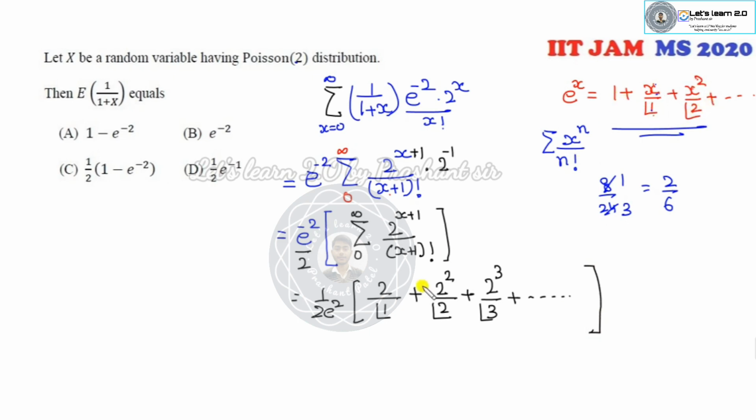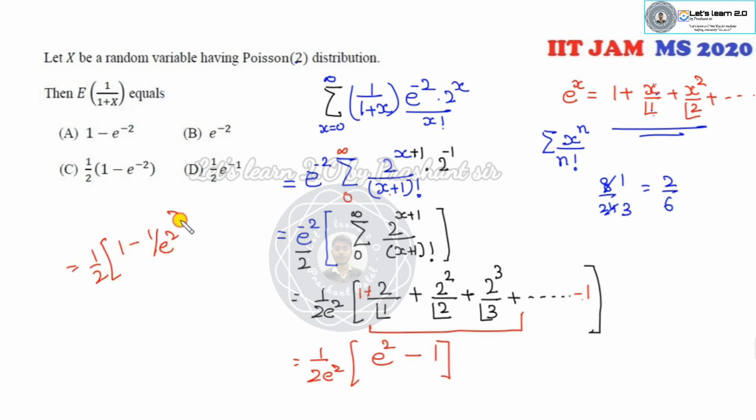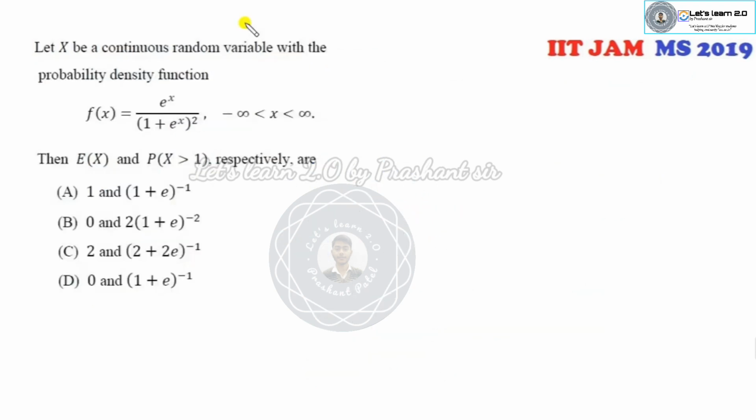Now you can compare this one: 2 over 1 factorial, 2 square over 2 factorial. So I only needed to add plus 1 and subtract minus 1. What is that series? This is e raised to power x minus 1. So now you can open this. Half of 1 minus 1 over e square is the right answer. Half of 1 minus e raised to power minus 2 is the right answer. Just try to rearrange the terms.